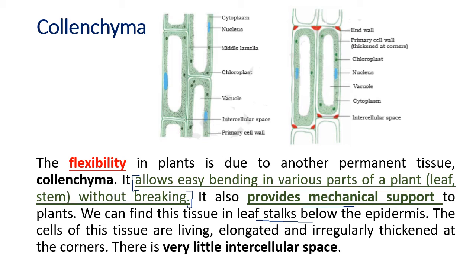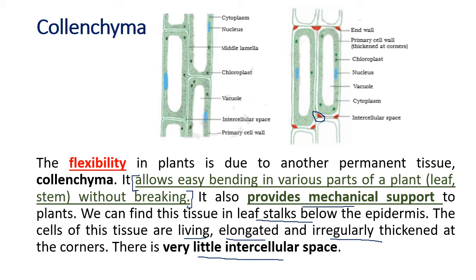Now these tissues you can see are also living. Parenchyma was living, even collenchyma is living. It is elongated. These tissues are long in shape, and irregularly thickened. They are thickened at the corners. Because the corners are filled up, they have very little intercellular space.